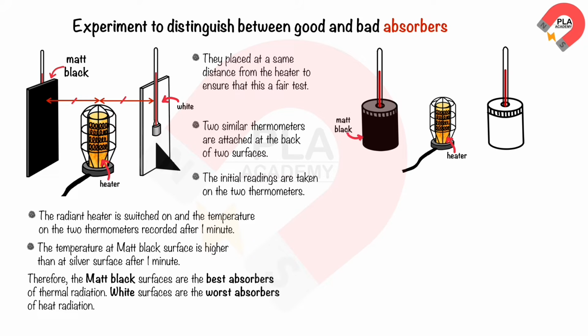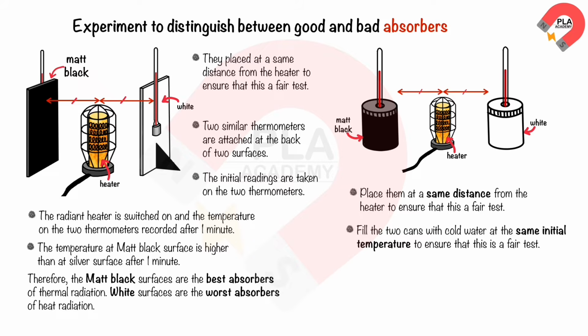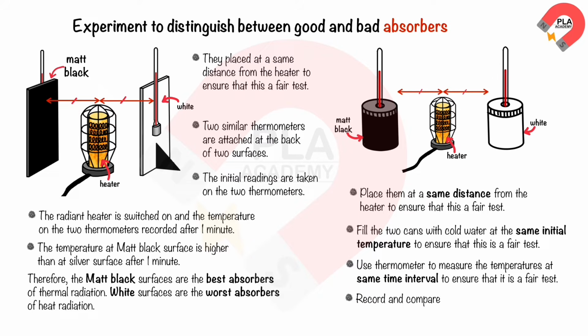One can has a matte black surface, and the other can has a white surface. Place them at the same distance from the heater to ensure that this is a fair test. Fill the 2 cans with cold water at the same initial temperature to ensure that this is a fair test. Use a thermometer to measure the temperatures at the same time interval to ensure that it is a fair test. Record and compare the results.